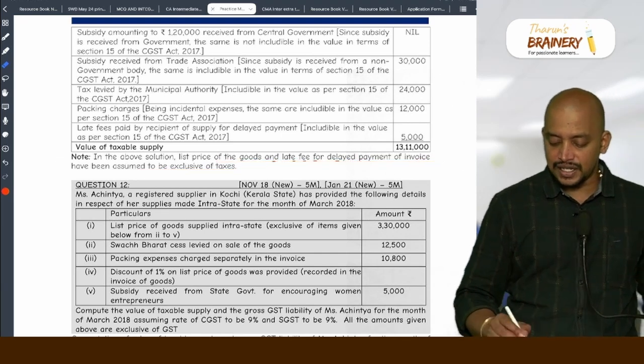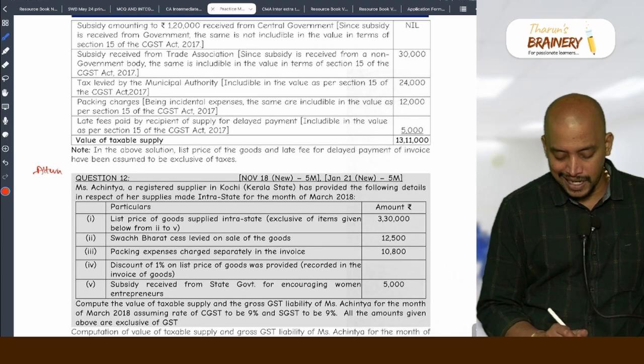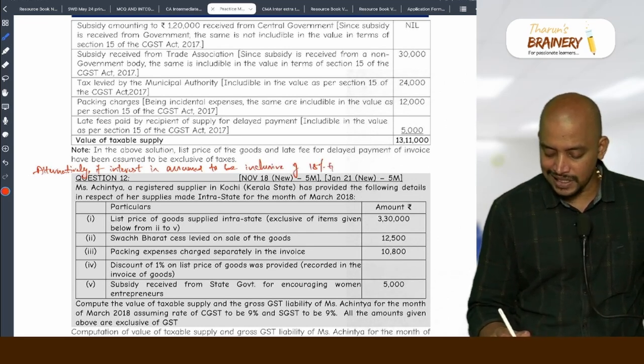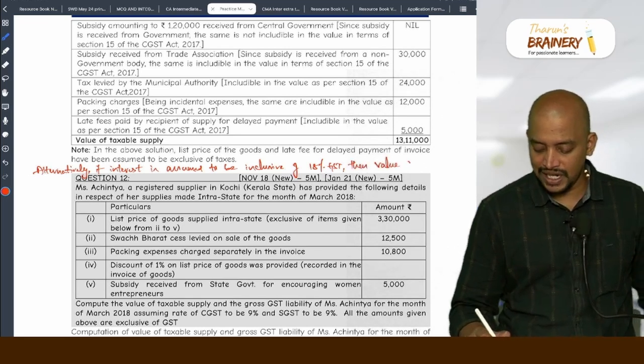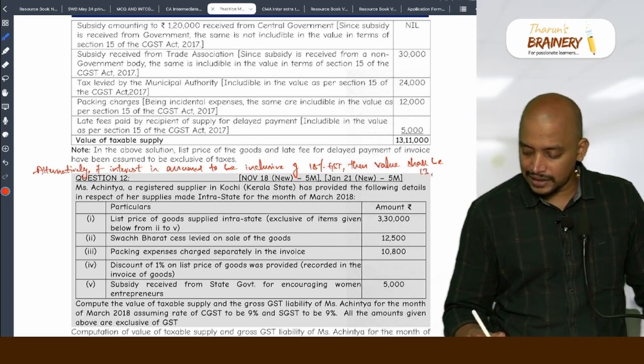Alternatively, if interest is assumed to be inclusive of 18% GST, then value shall be how much? 13,10,237.